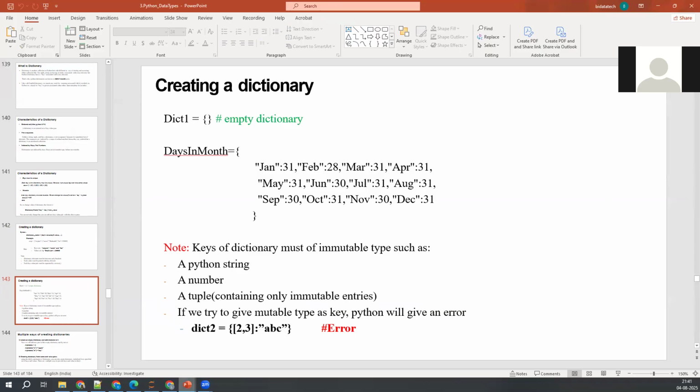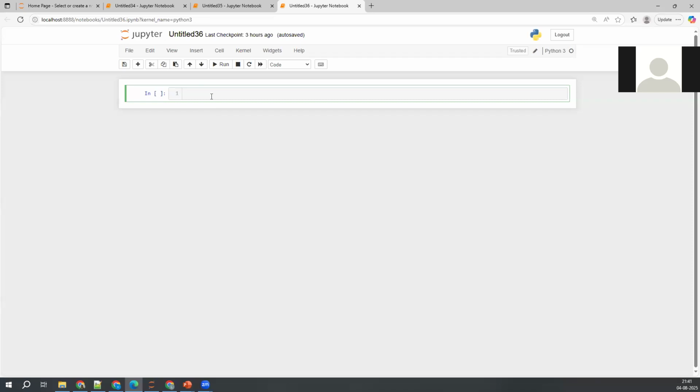Okay, so what I'm trying to say here is, let me open this. If you want to create a new set, how do you represent that? So dict equal to... I'm just trying to take it like this. dict1, I'll take it like this. Okay, dict is a keyword. So what is it going to create in the backend? Is it going to create a set or a dictionary really?